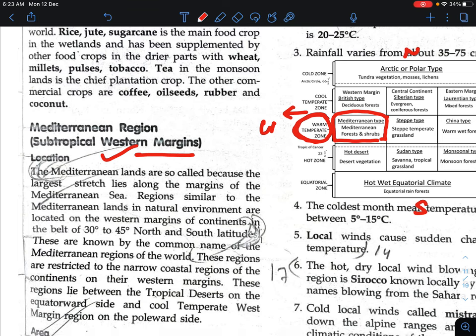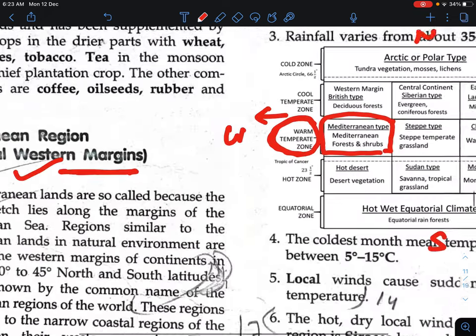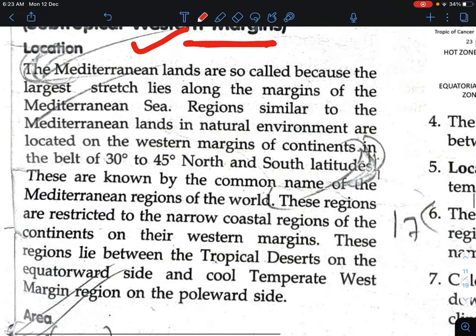It is written that the subtropical western margin means what? Subtropical means the temperate zone, and we are talking about the western margin, and we are focusing on the warm temperate zone. Okay, let's go to the topic.